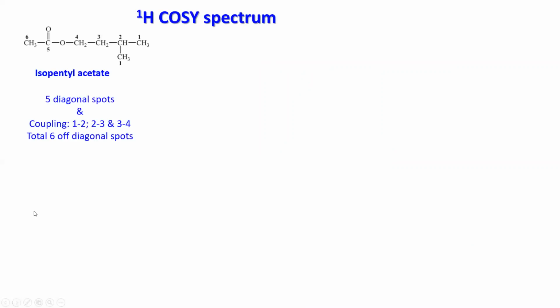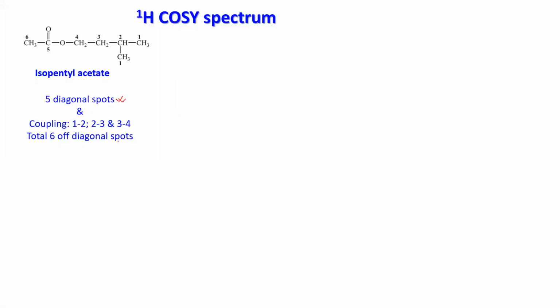What we can expect from this molecule is that you have 5 different types of protons: 1, 2, 3, 4, and 5. This 6 number is 5, and at number 5 there is no proton. So there are 5 different types of protons, so you will see 5 diagonal spots.